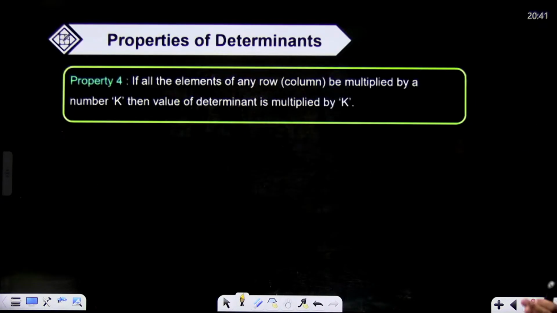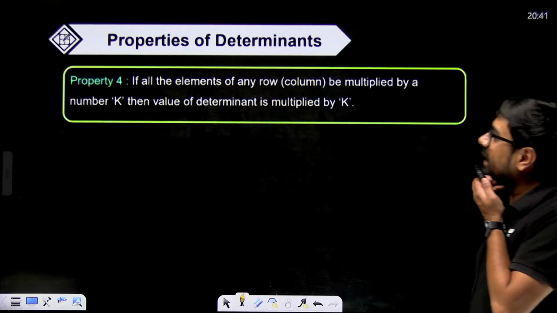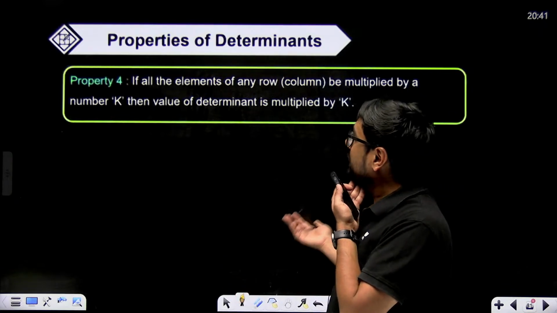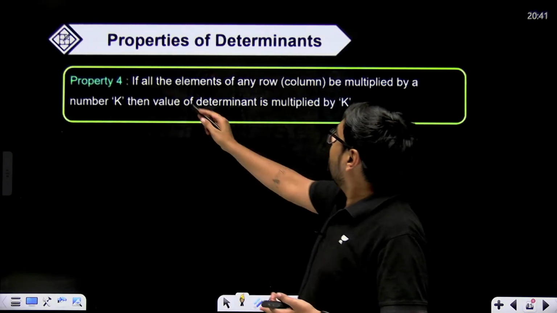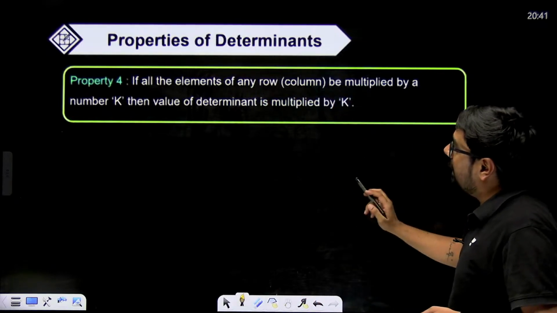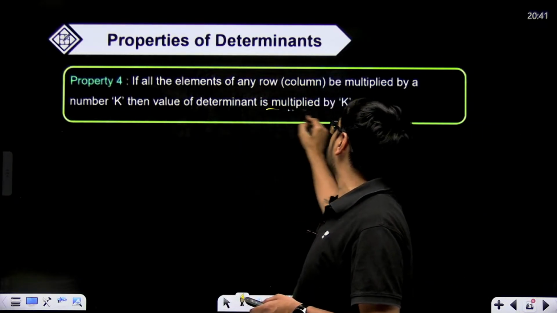This will help you in solving, especially in mains, right? In boards, I don't think they use properties in any of the questions. In NCERT also, they have not used much of properties. If any element of any row be multiplied by number k, then value of determinant is multiplied by k.